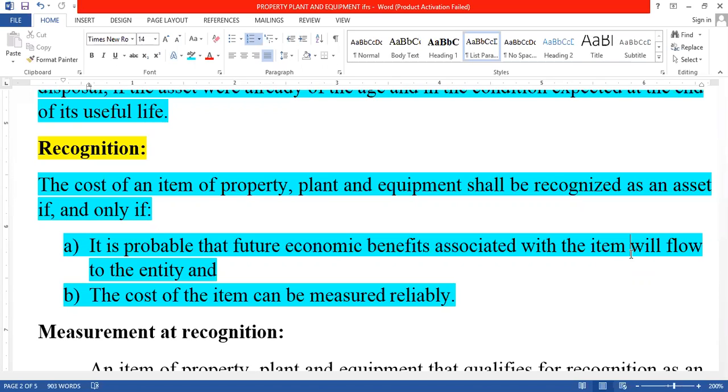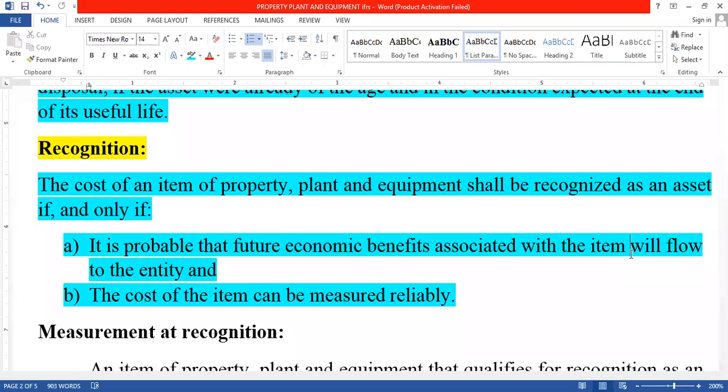And the second condition, the cost of the item can be measured reliably. So when reliable information is available, that type of cost is also totally related to property plant and equipment. The first one means the economic benefit is totally going to the entity, the total profits are going to the organization.